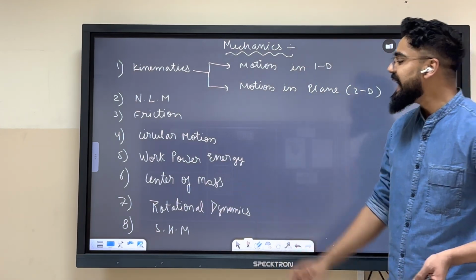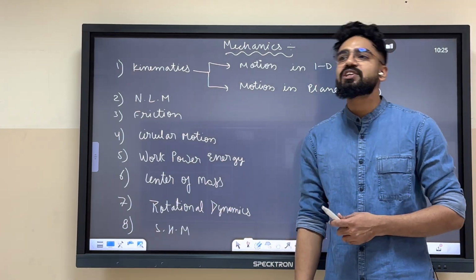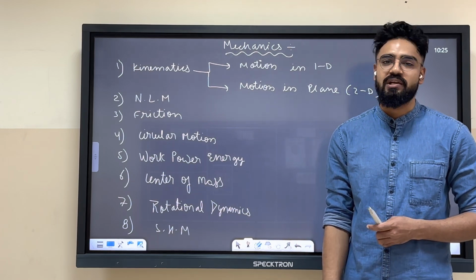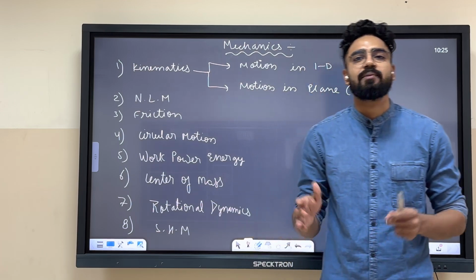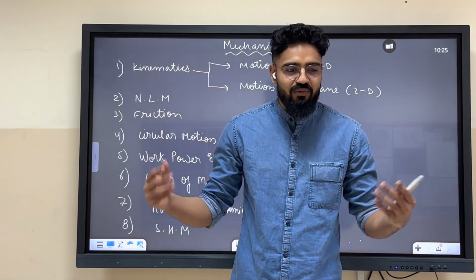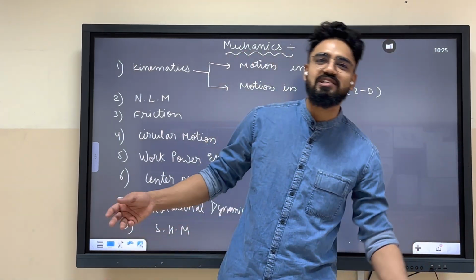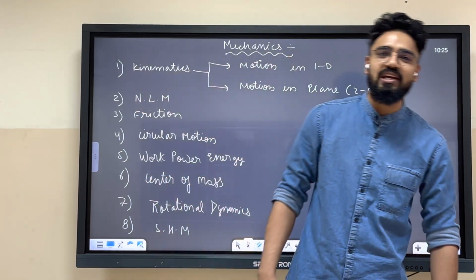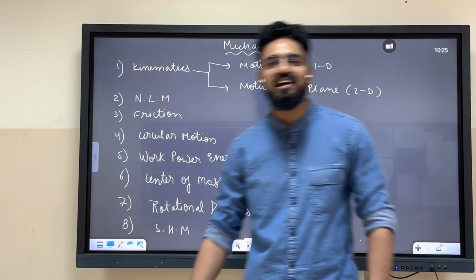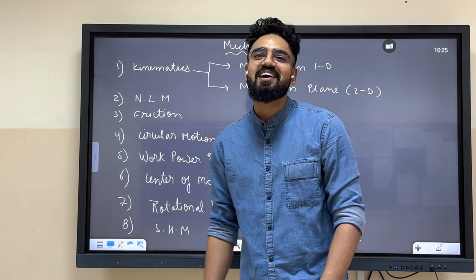Now after that, SHM means what? Simple harmonic motion. Simple harmonic motion is SHM. It means, there was a song, "main idhar chala main udhar chala, jaane kahaan main kidhar chala". Like this, I'm moving here, I'm moving there, I'm moving here, I'm moving there. That is nothing but SHM.